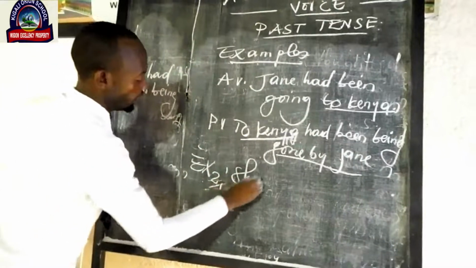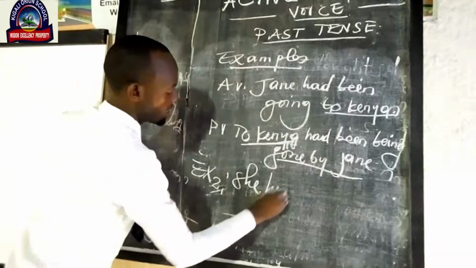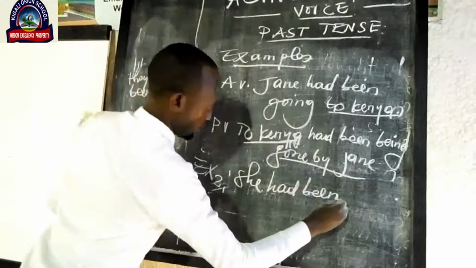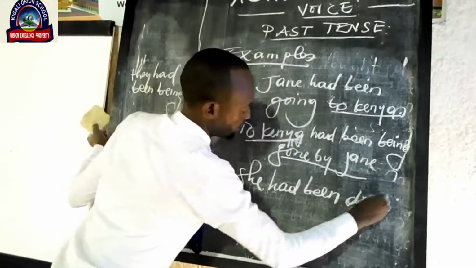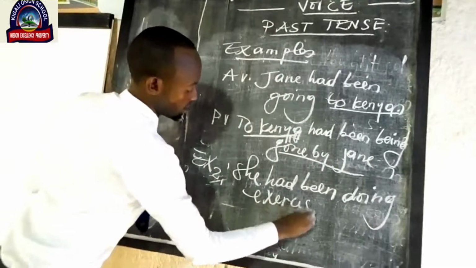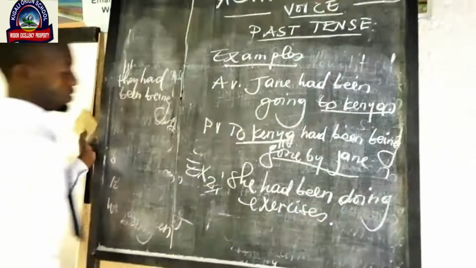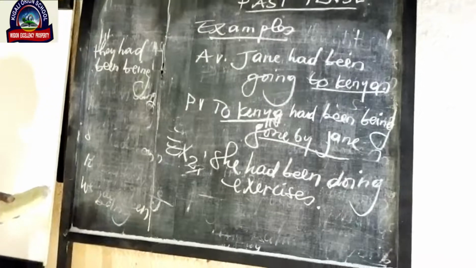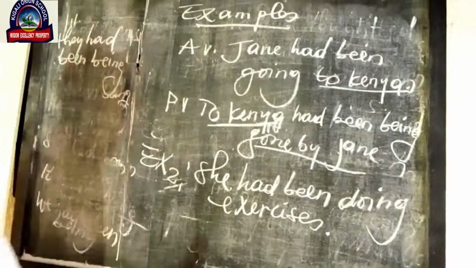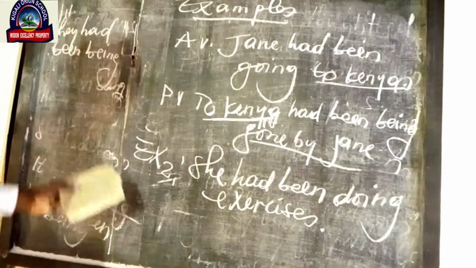She had been doing exercises. She had been doing exercises. Our sentence is in the past perfect continuous tense. How can we change it to passive voice?